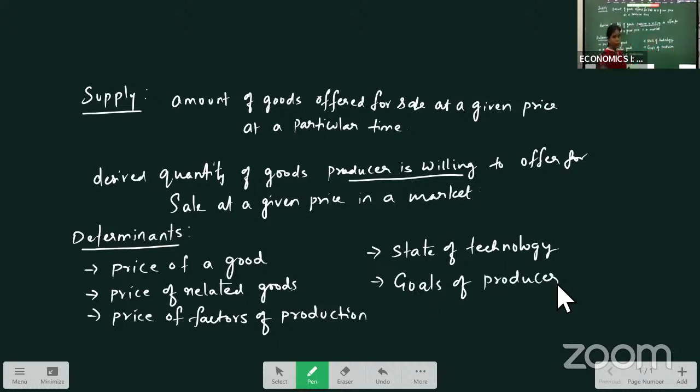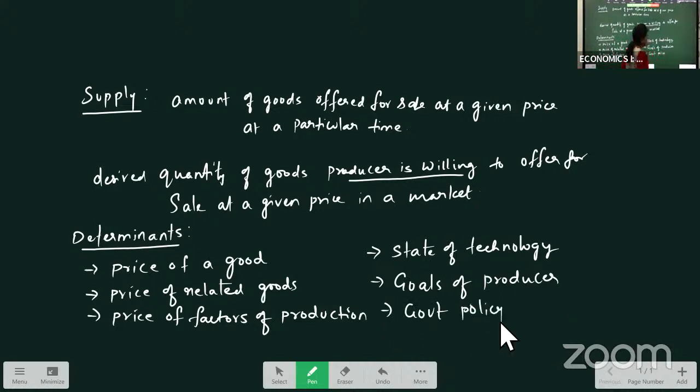Goals of producer. What is the aim? What is the objective of the producer? Whether to increase the profit, whether to increase the market share, or what is his goal? Depending on that, supply will also be determined.